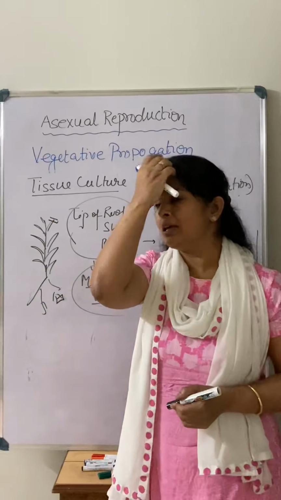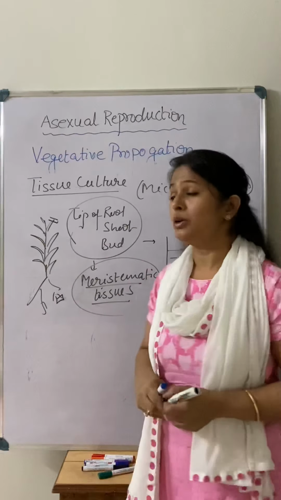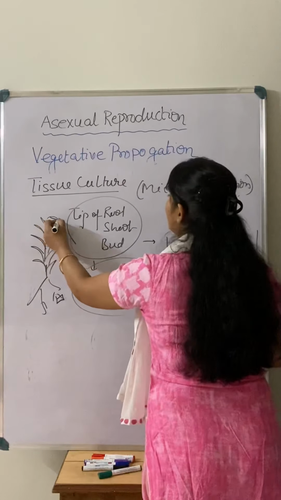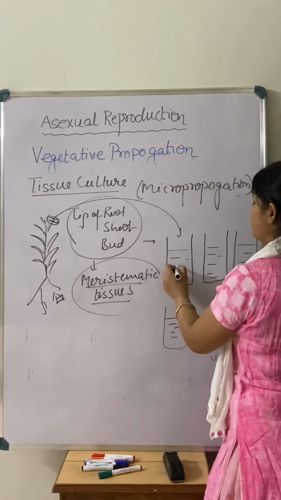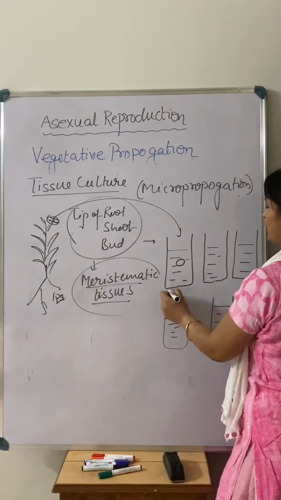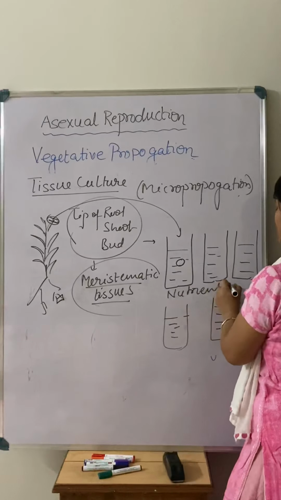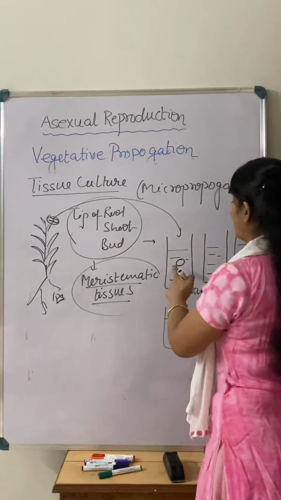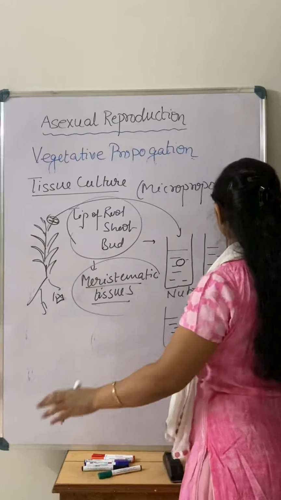When the cells divide, only then is there a formation of a plant body, because we are just taking a piece of the plant structure. That piece of plant tissue is kept in a nutrient medium, and this medium has different types of plant hormones that are responsible for the growth of the plant body.